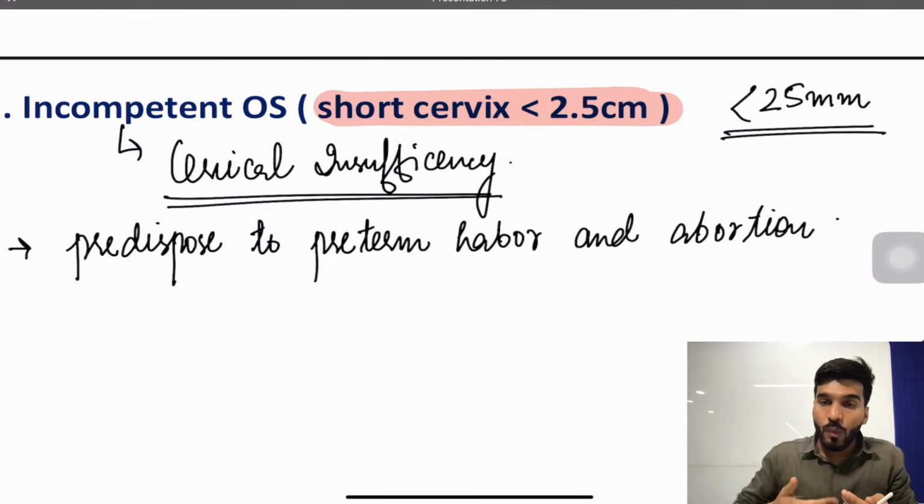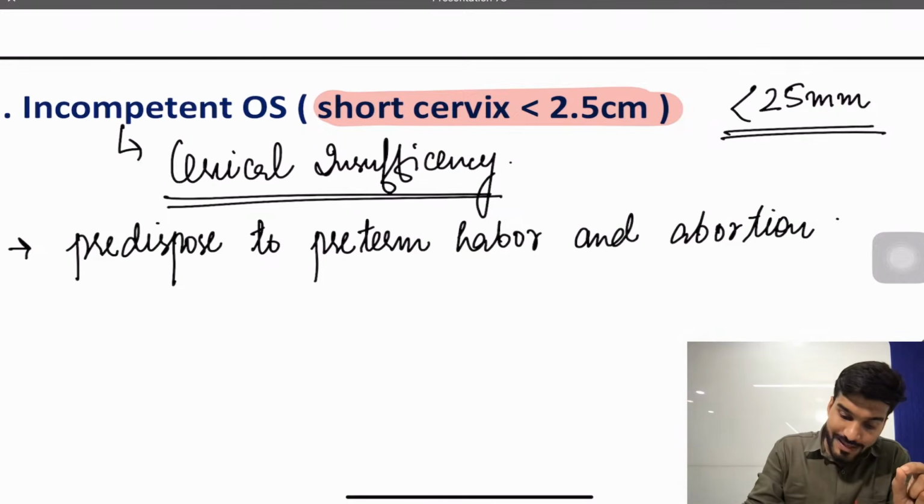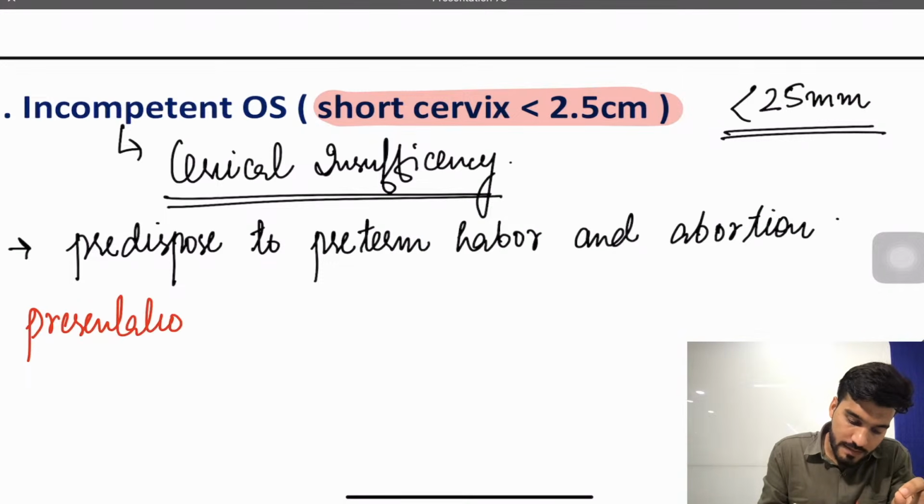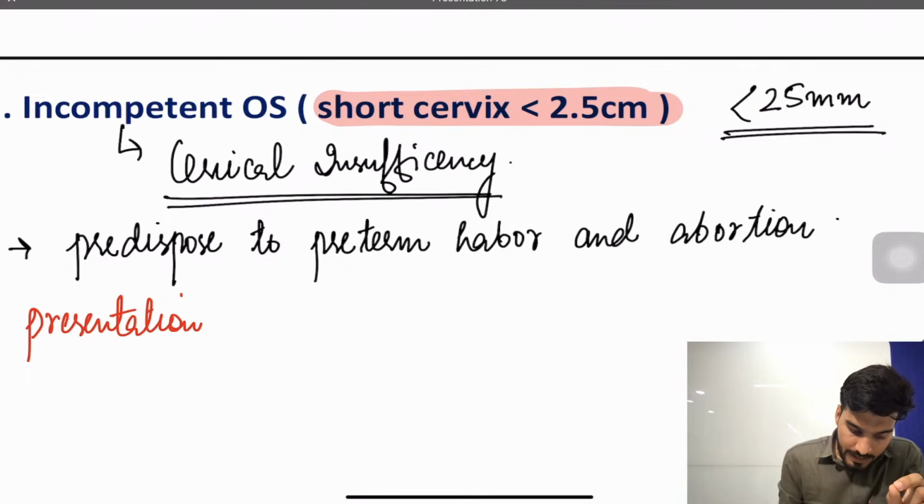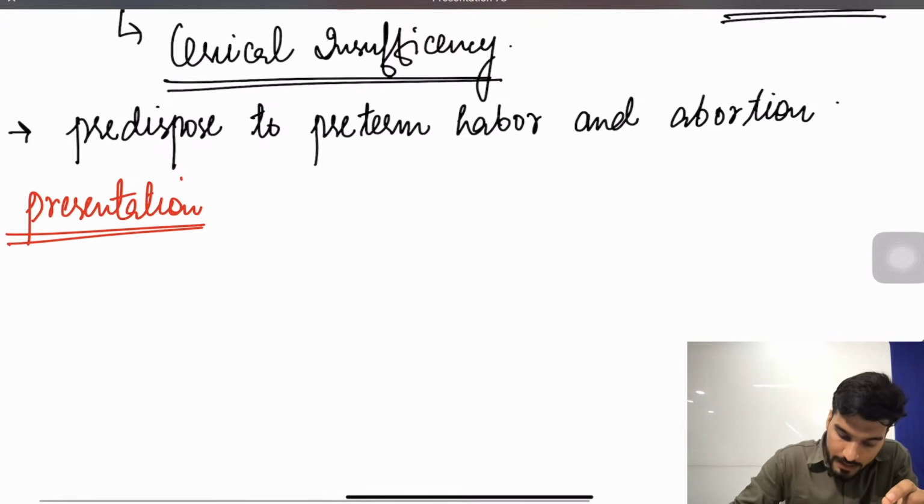When the cervix dilates prior to the labor, what will happen? Contents will come out, or sometimes prior to the labor it causes abortion. So the classical presentation of a patient having cervical insufficiency, what will the presentation be? Number first thing is painless cervical dilatation.